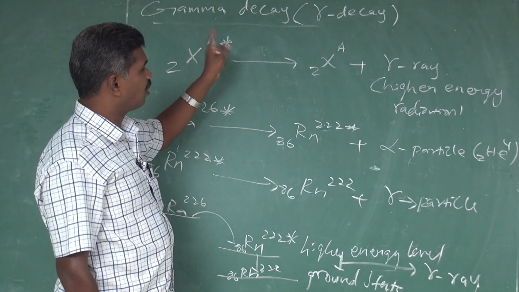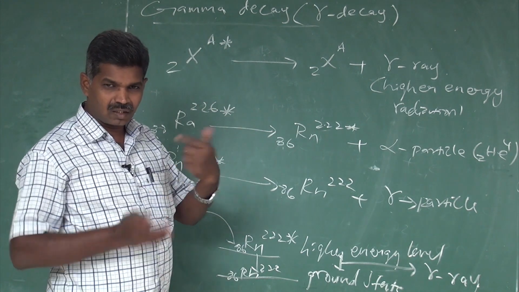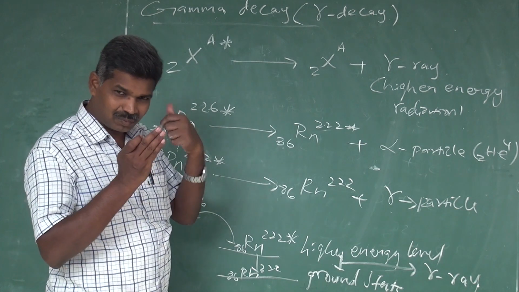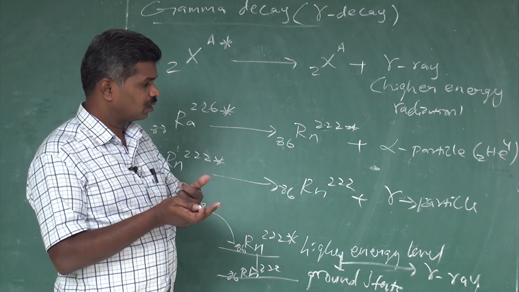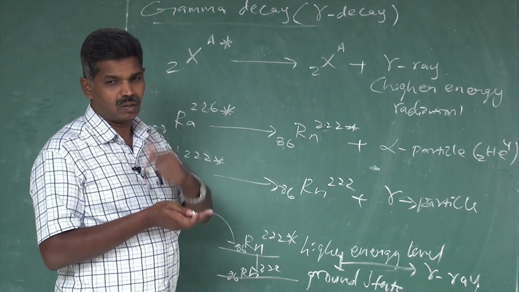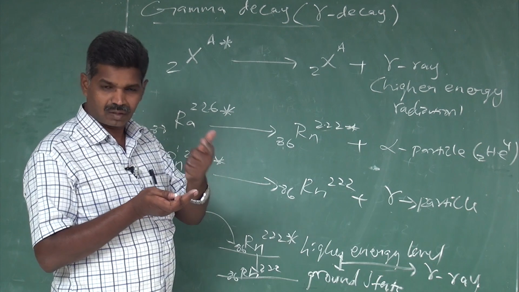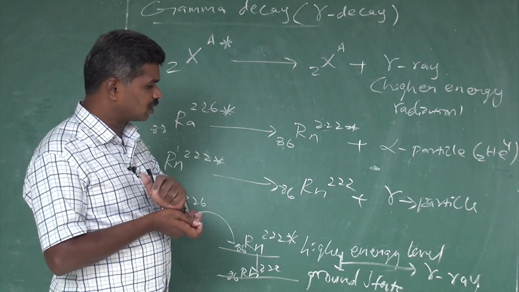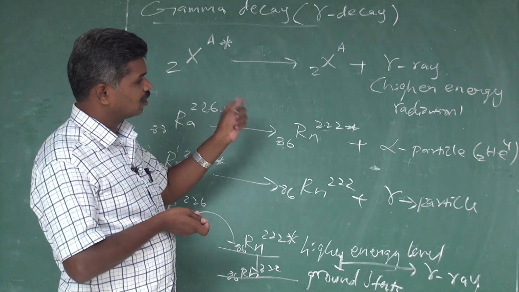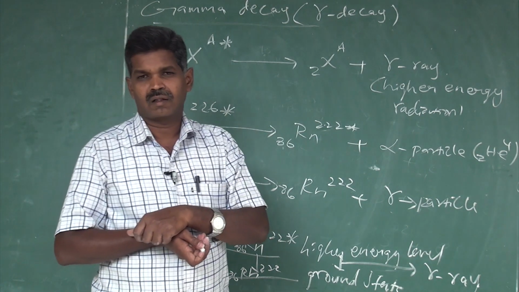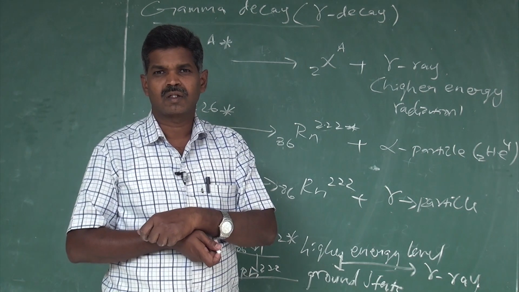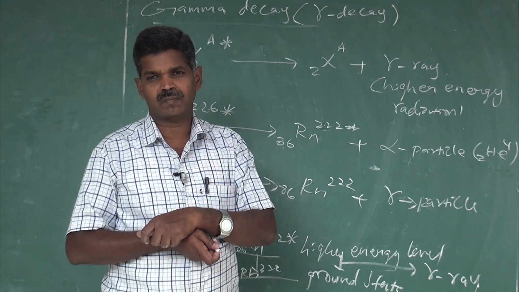But gamma is not a single process. Gamma rays are produced only after the emission of either an alpha particle or a beta particle. That is when the gamma radiations are produced. These three are framed in our radioactive displacement law.